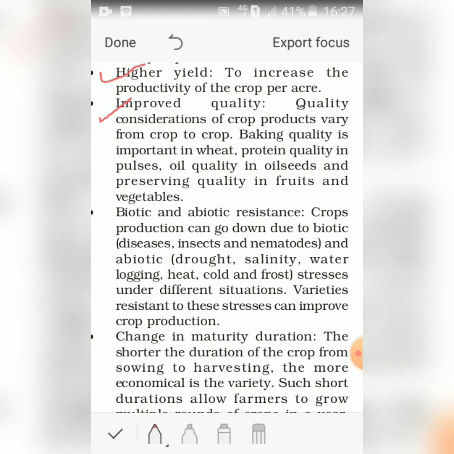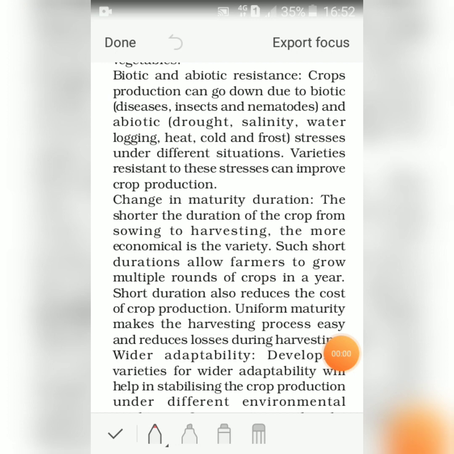variety improvement. Third is biotic and abiotic resistance. Crop production can go down due to biotic and abiotic stresses. What are biotic stresses? Diseases, insects and nematodes. These are the biotic stresses. That is, diseases, the plants may be attacked by microorganisms. Insects also damage the crops, and the nematodes. Nematodes are types of worms. So these are called the biotic stresses.